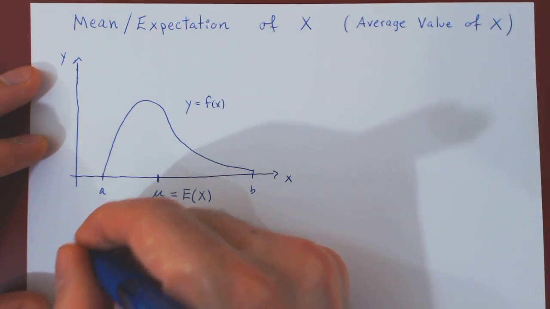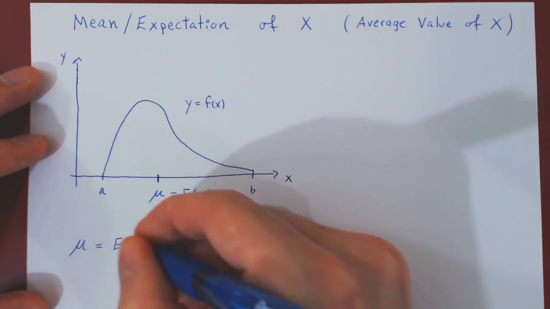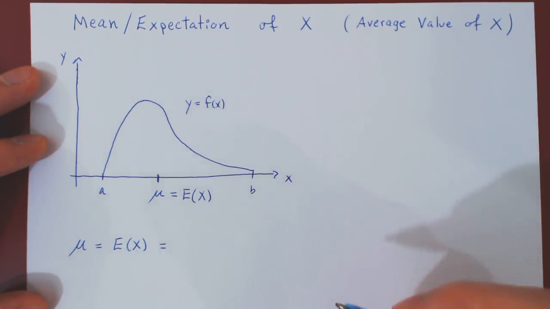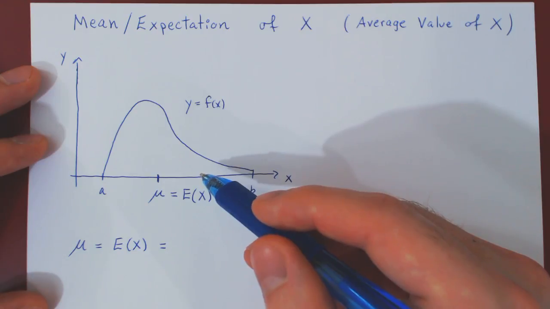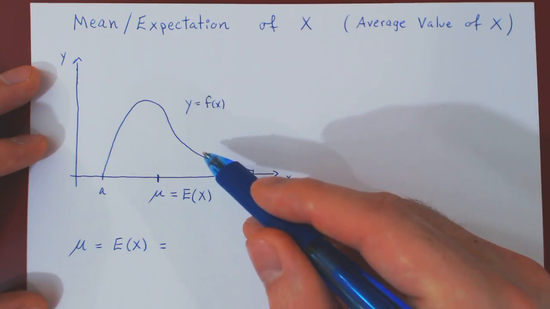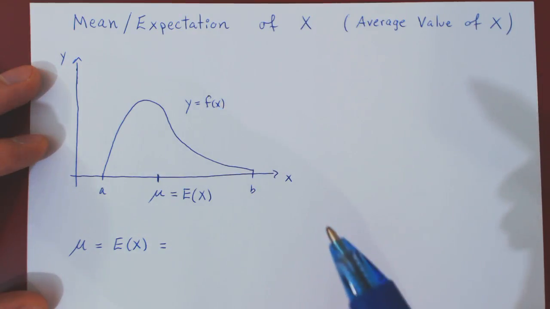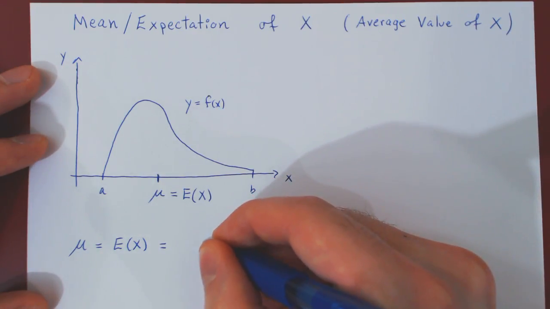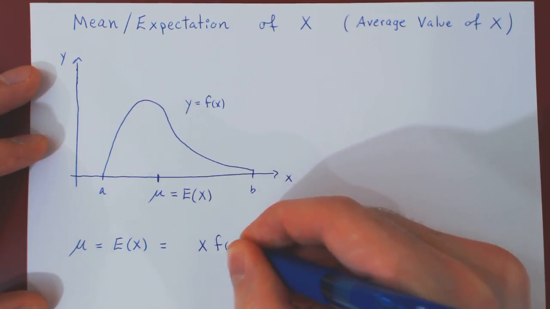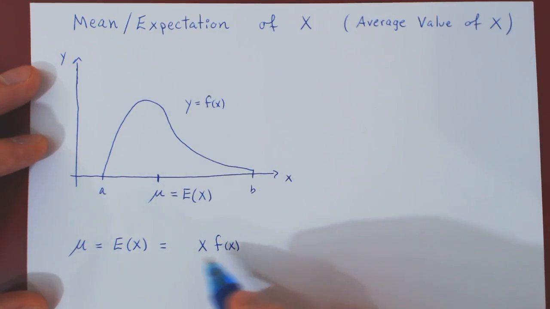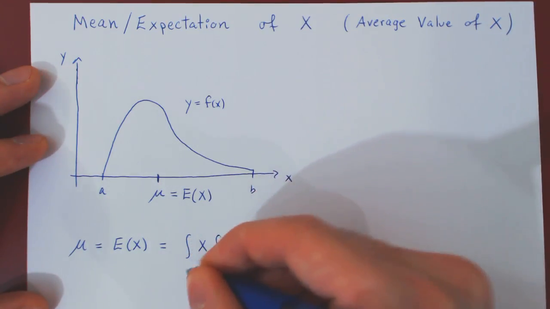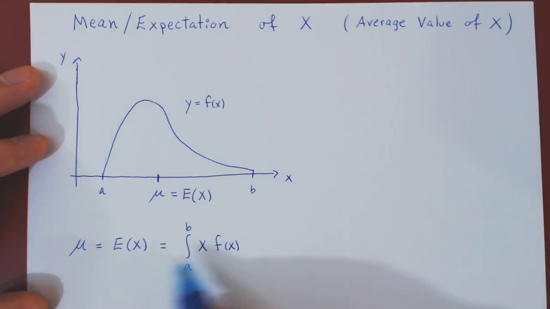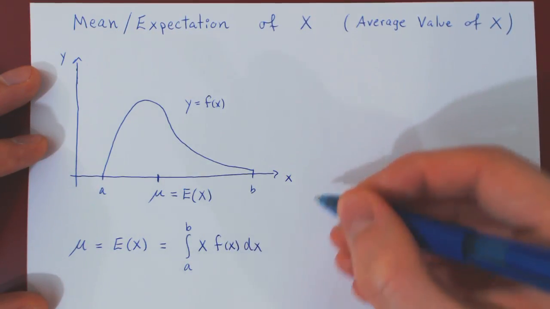Well, if you think about this, the mean, mu, is the expectation of the random variable x, the average value. Well, we have to look at the relative weight of each x value, and of course, the relative weight is given by the value on the probability density function. So we have to multiply the value of x by its relative weight, given by the density function, and we have to add all of those values over the entire range of possible x values, therefore from a to b. And of course we integrate with respect to x, and that's it.